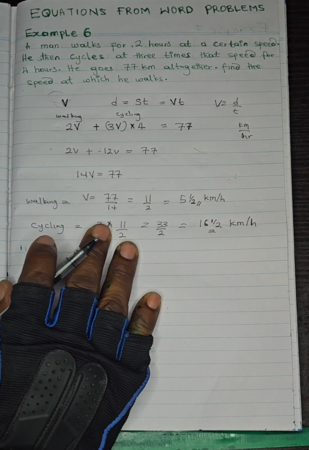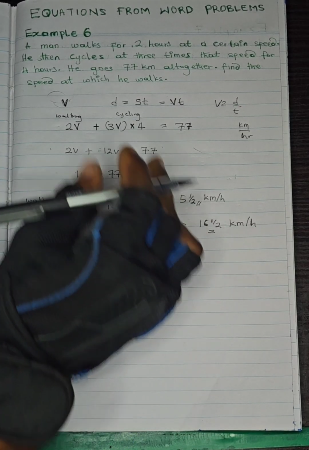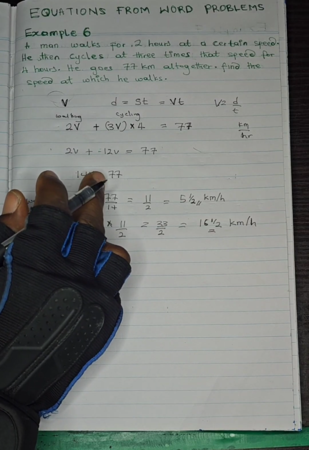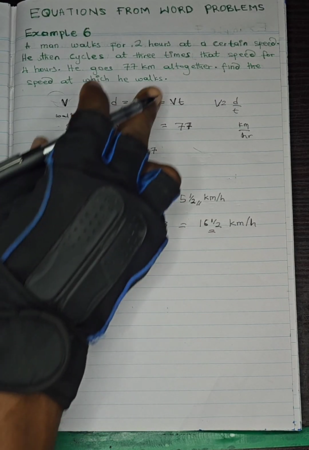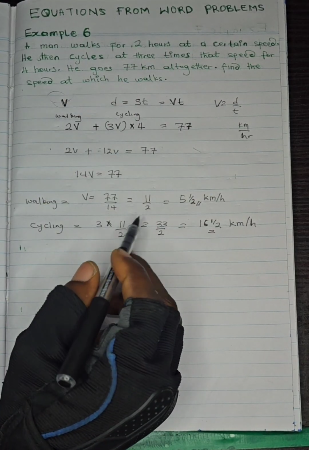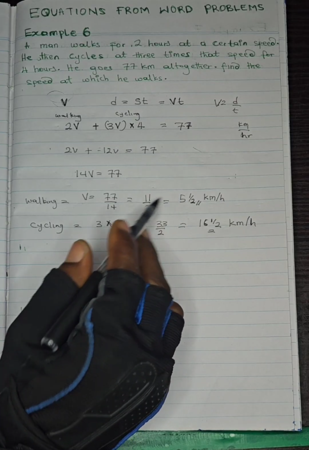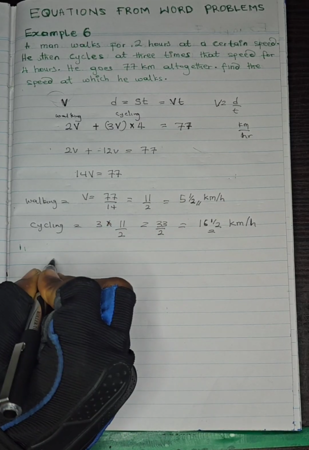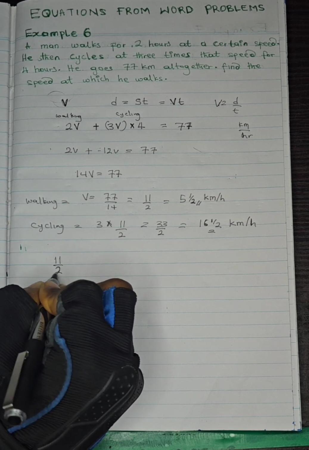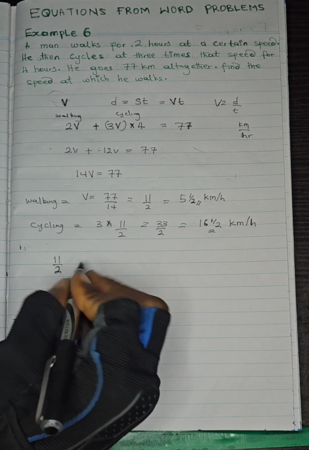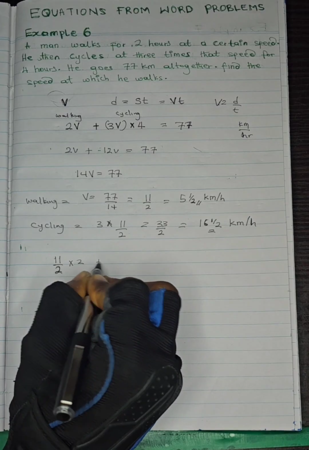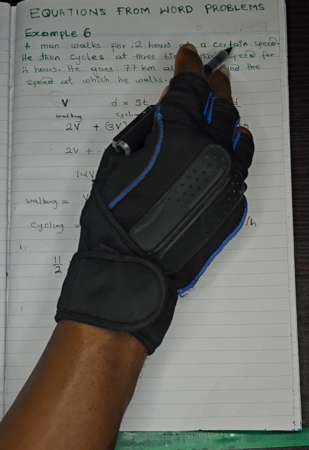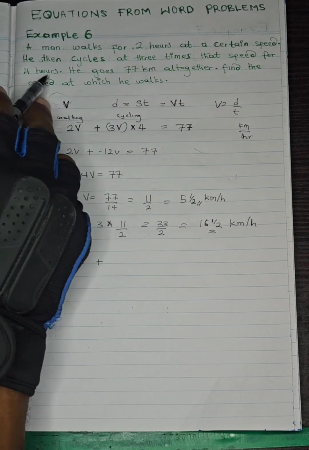Remember what I said earlier in this class. After getting your answer, try to put it back into the equation and know if you are going to get what we are being told. We are told that he walked for 2 hours. So let me be using improper fractions for easy multiplication. I've been told that he walked at a speed of 11/2 kilometers per hour for 2 hours, and at the same time he went 3 times that speed for 4 hours.